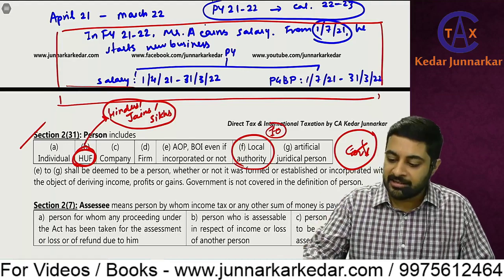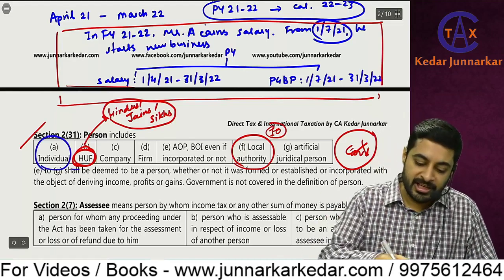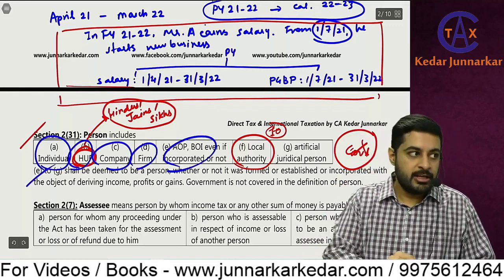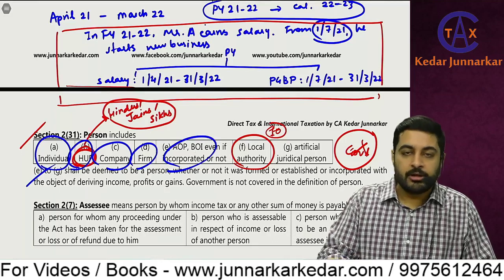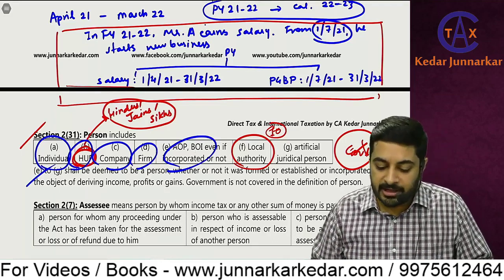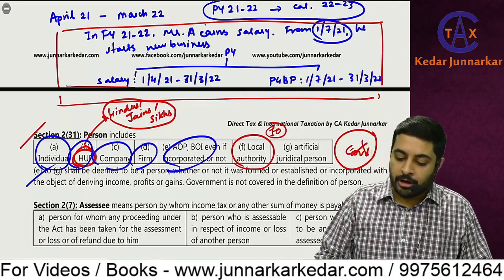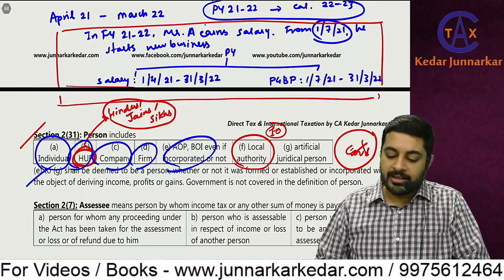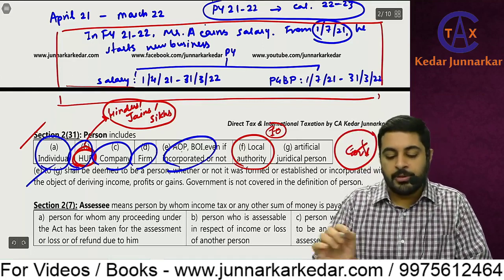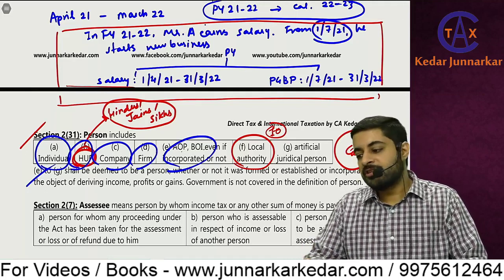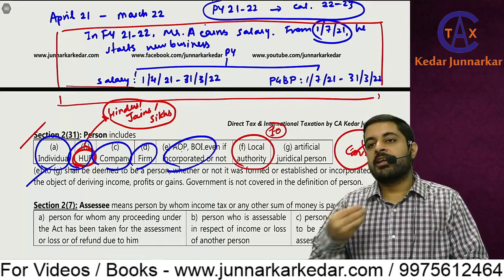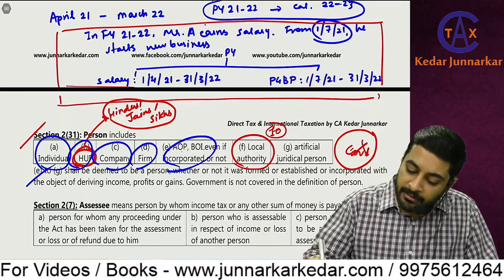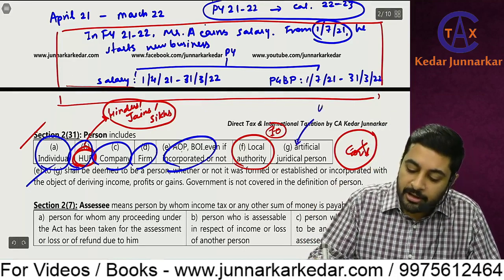Okay, so generally the tax is collected from whom? From us, individuals, HUF, company, firm, and AOP/BOI. Clauses E to G, that is AOP/BOI, local authority, and AJP, shall be deemed to be a person whether or not it was formed or established or incorporated with the object of deriving income, profits or gains. Government is not covered in the definition of person. So in case of AOP/BOI or local authority or artificial juridical person, even if that person is formed not for earning income, it is still a person. Now one example of artificial juridical person can be a university.